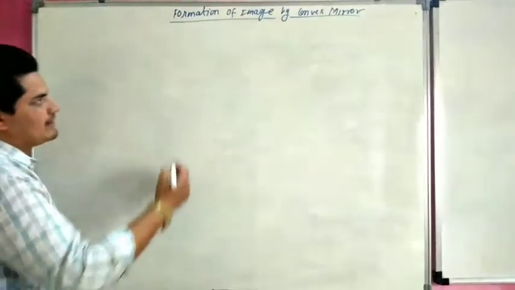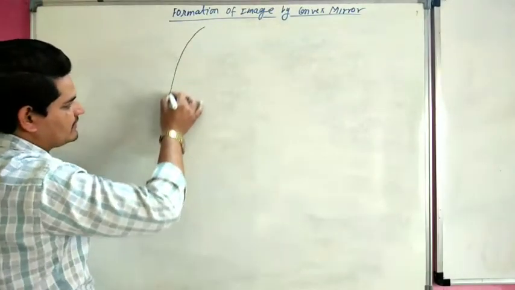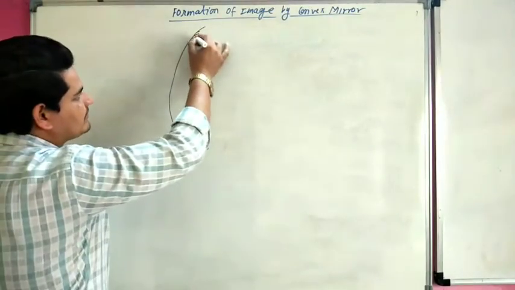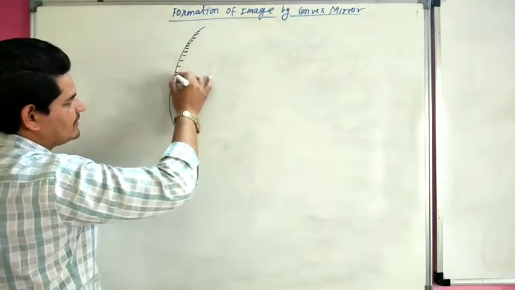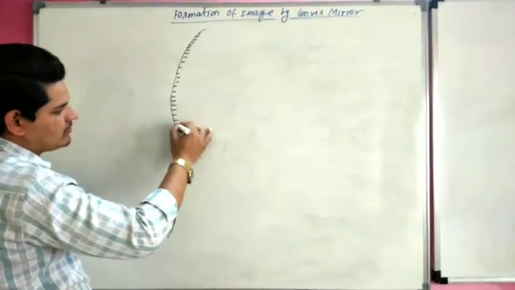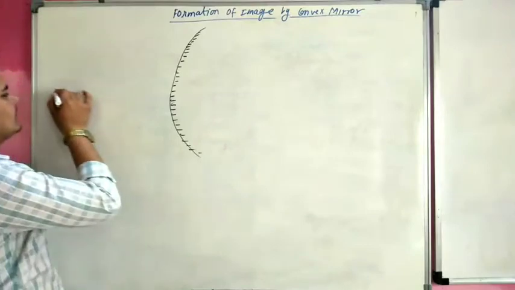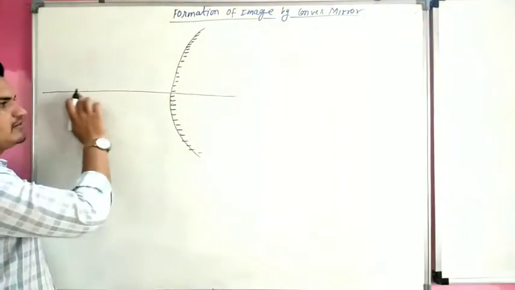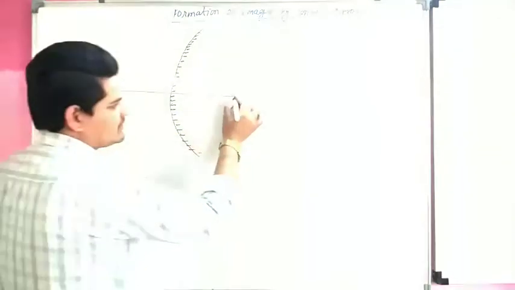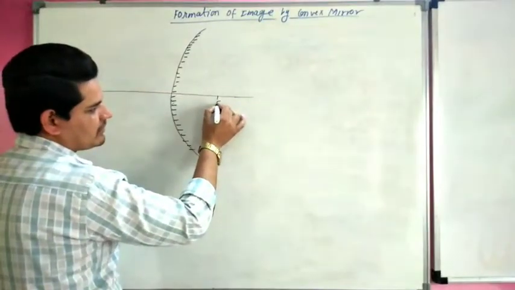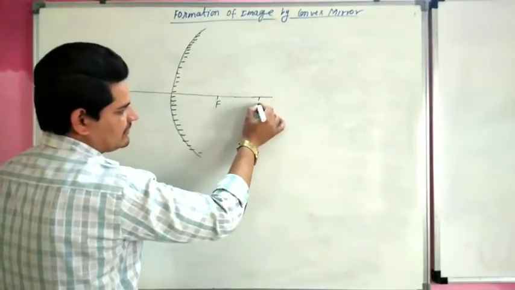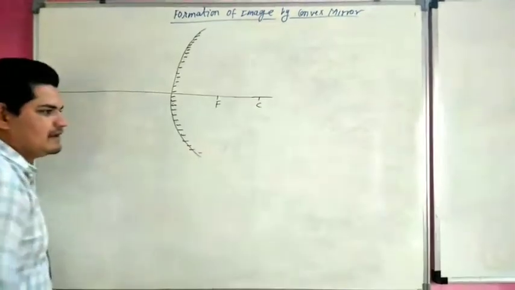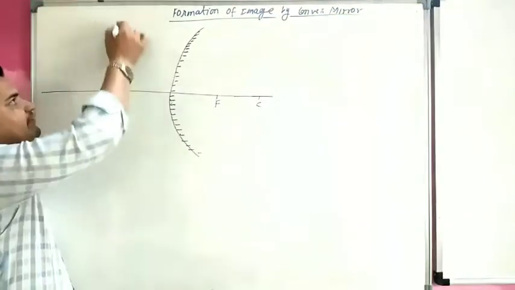There are two cases. This is our convex mirror. We already know this is the principal axis. This is the focus and this is the center of curvature. This is the first case.